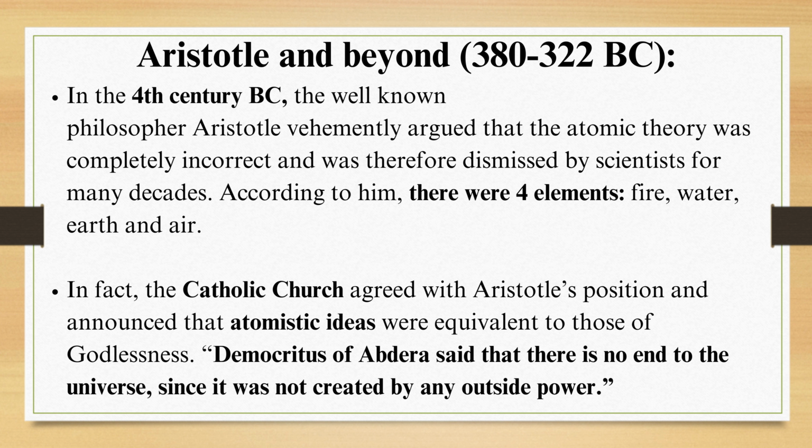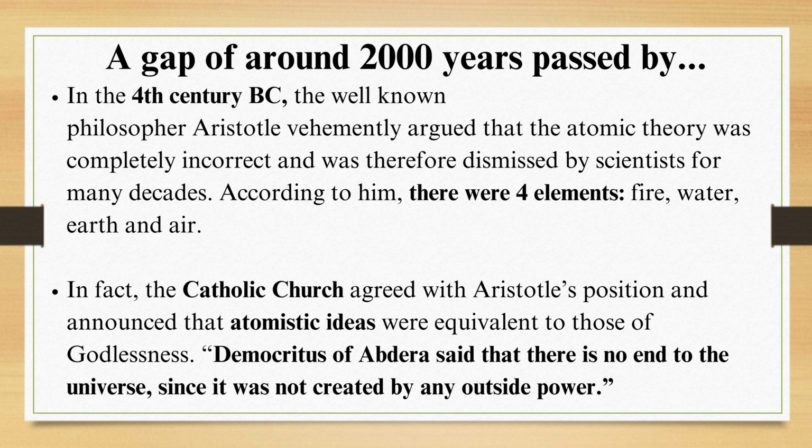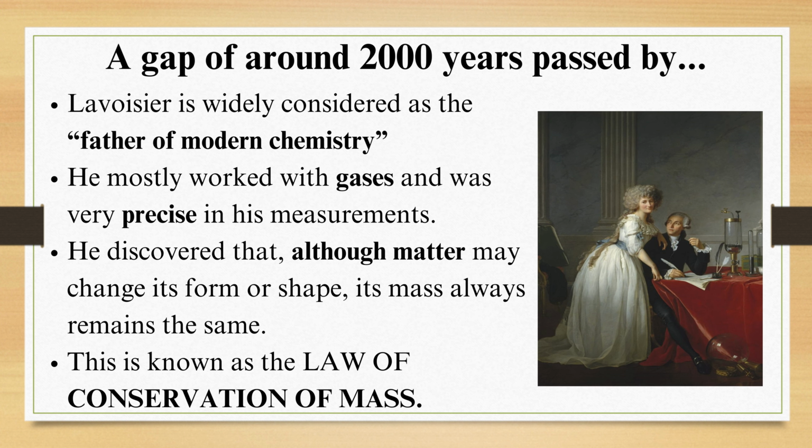Democritus of Abdera said that there is no end of the universe since it was not created by any outside power. A gap of around 2,000 years passed by. Lavoisier is widely considered as the father of modern chemistry. He mostly worked with gases and was very precise in his measurements. It is discovered that although matter may change its form or shape, its mass always remains the same. This is known as the law of conservation of mass.